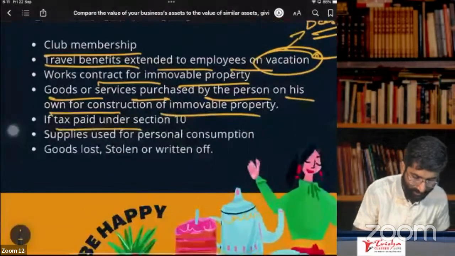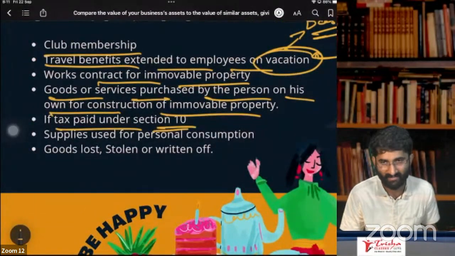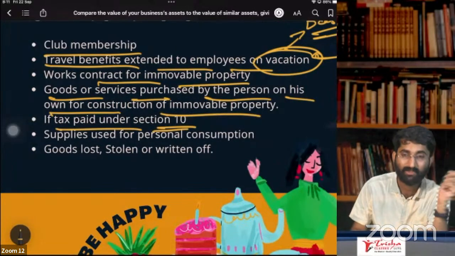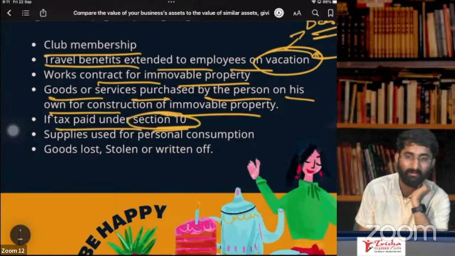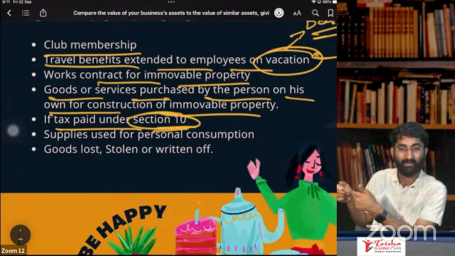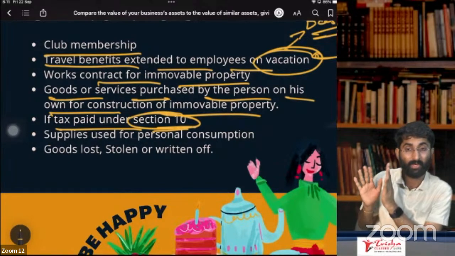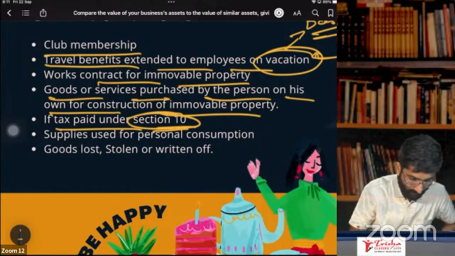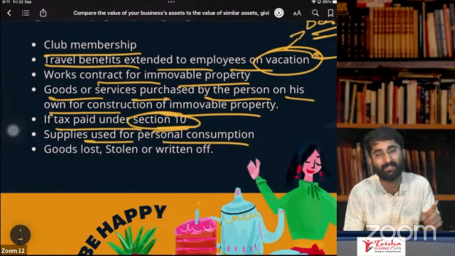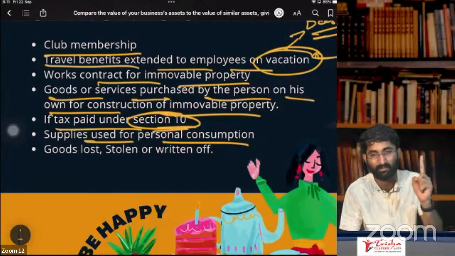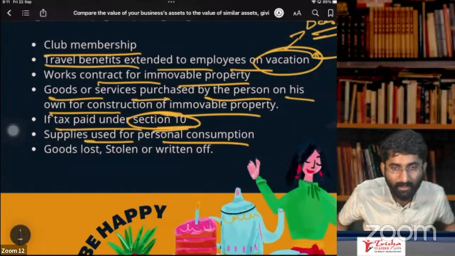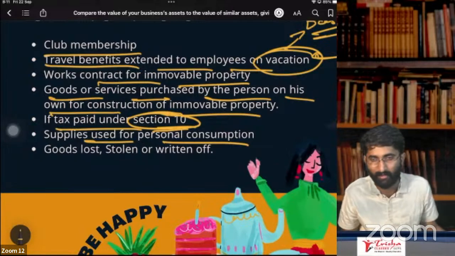If tax is paid under section 10, what is section number 10? That's why I told you to remember the section numbers. Section 10 is composition. If you paid tax under composition, will I get ITC for this? This GST which is paid under section 10? No, I don't get ITC. Yes. Supplies used for personal consumption. If I'm using some goods for my personal consumption, as per section 17 subsection 1, you don't get ITC. Will ITC be available? No sir, ITC not available.